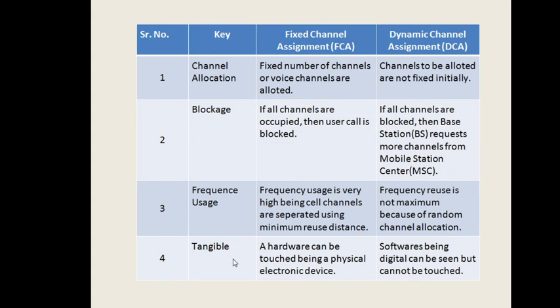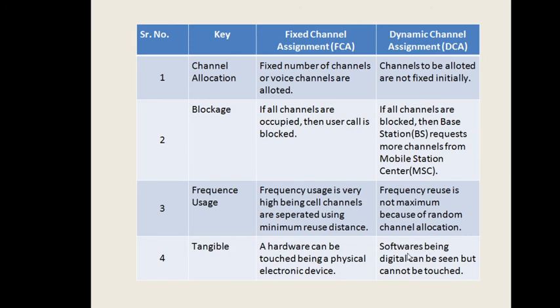Then tangible, meaning in terms of hardware and software. Hardware can be touched, being a physical electronic device. FCA is hardware based. Software, being digital, can be seen but cannot be touched. The dynamic channel assignment strategy is based on software; this system is very complex, flexible, and easily modified.